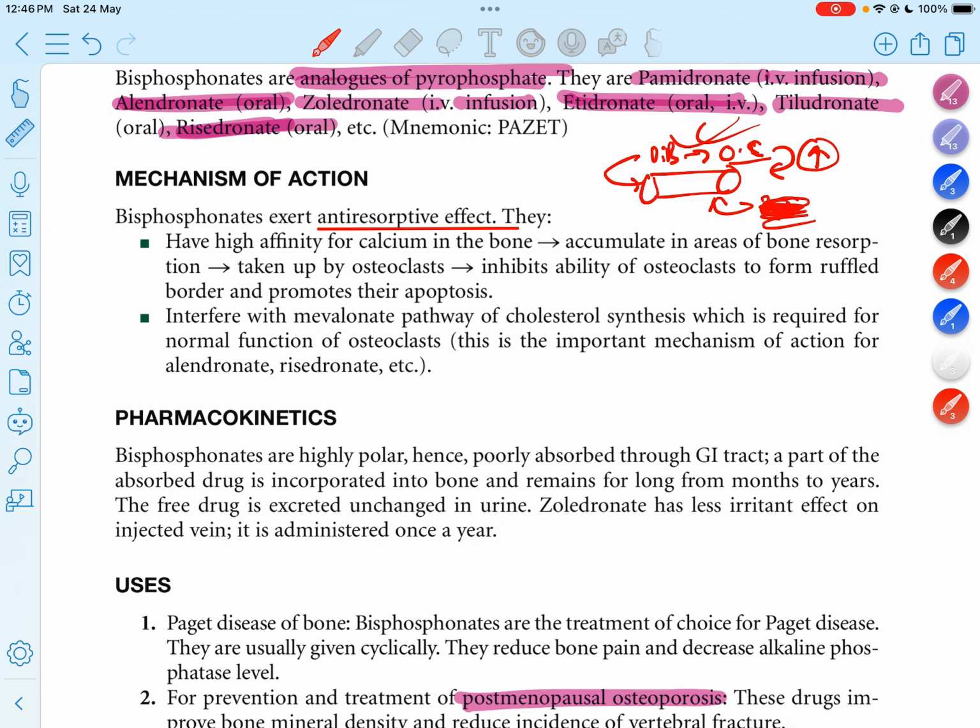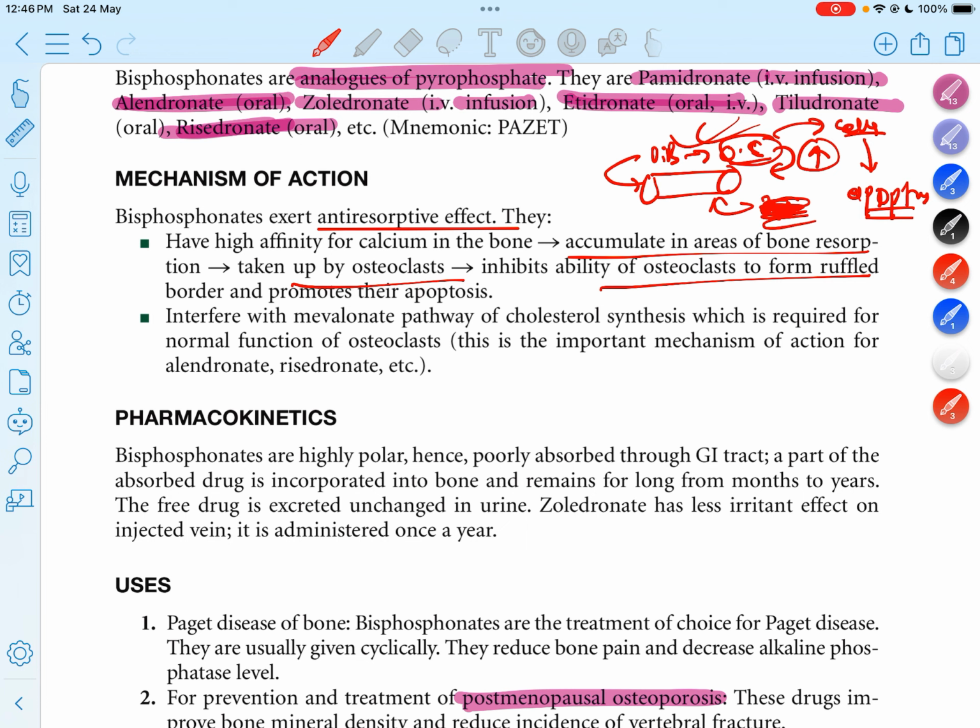So this drug acts in areas of bone resorption where osteoclast activity is increased. It inhibits osteoclast activity, and these cells die through apoptosis, so there is decreased osteoclast activity and decreased bone resorption.